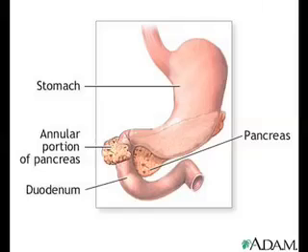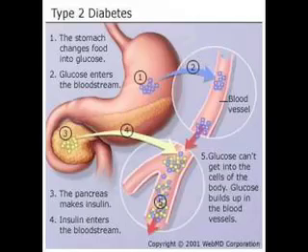Insulin and glucagon released from the pancreas help to keep the level of glucose in the blood balanced. When the pancreas produces too little insulin, a condition known as diabetes mellitus occurs. In diabetes mellitus, the amount of glucose in the blood may rise so high that the kidneys actually excrete glucose in the urine.